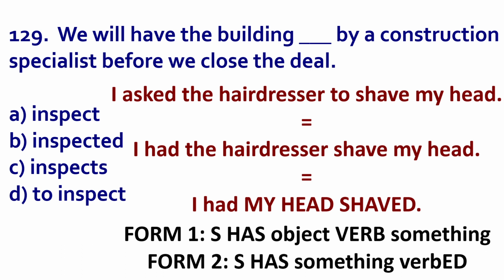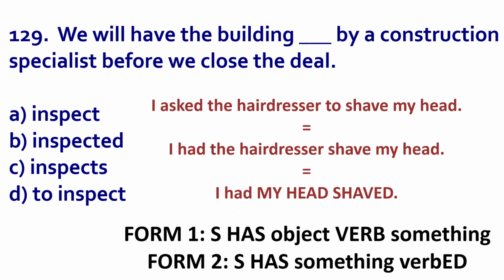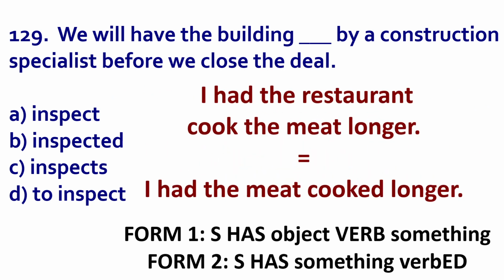For example, I had my head shaved. I had the hairdresser shave my head. Head is the object. I had my head shaved. Another example, I had the restaurant cook the meat longer. Okay? So I see meat is the object after cook. So I can say, I had the meat cooked longer.